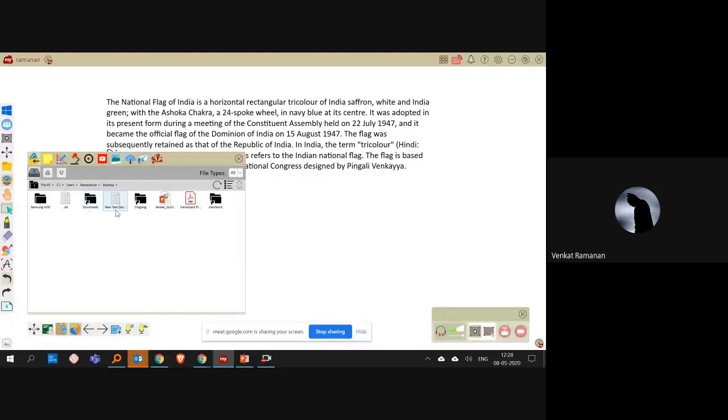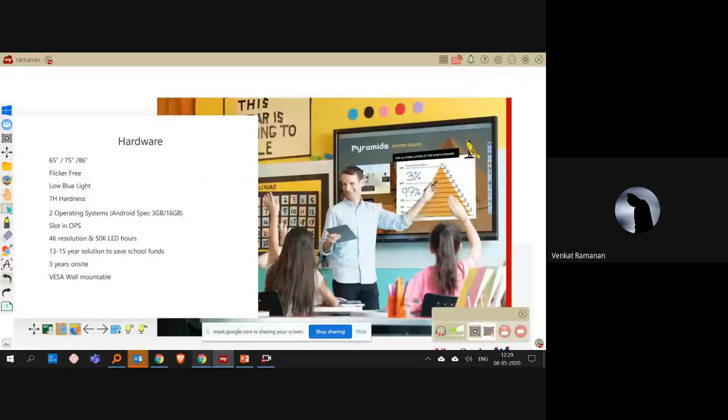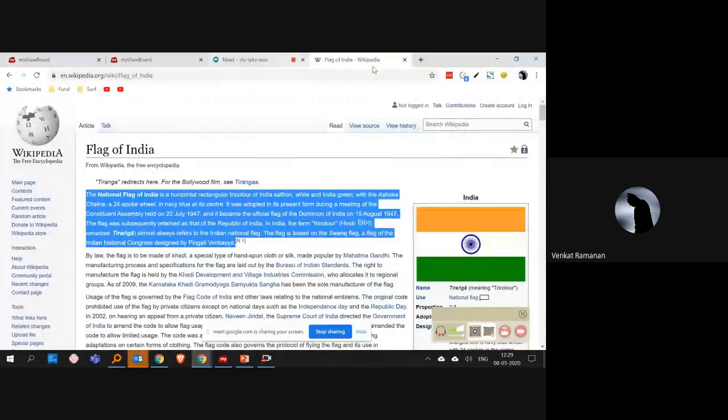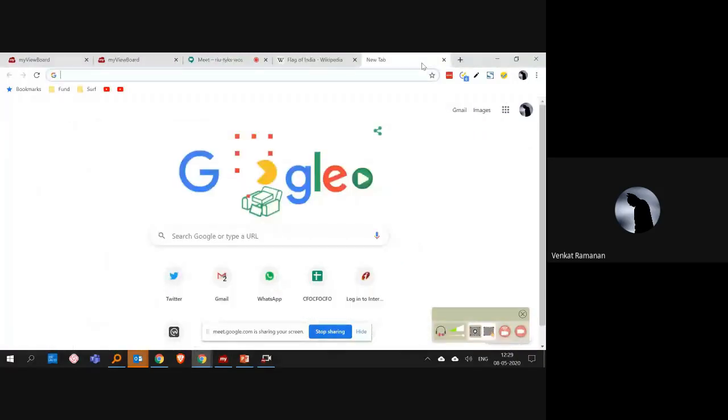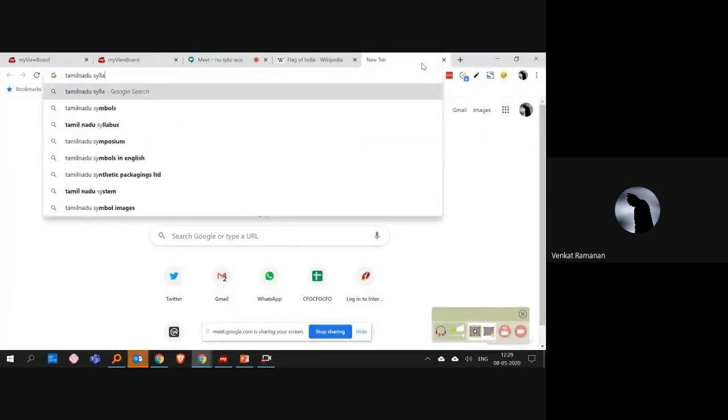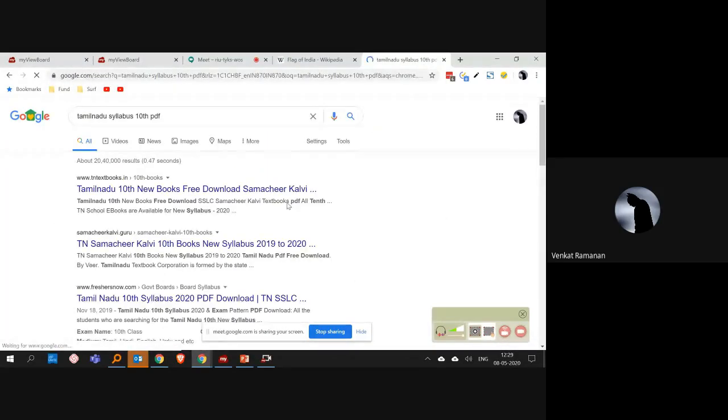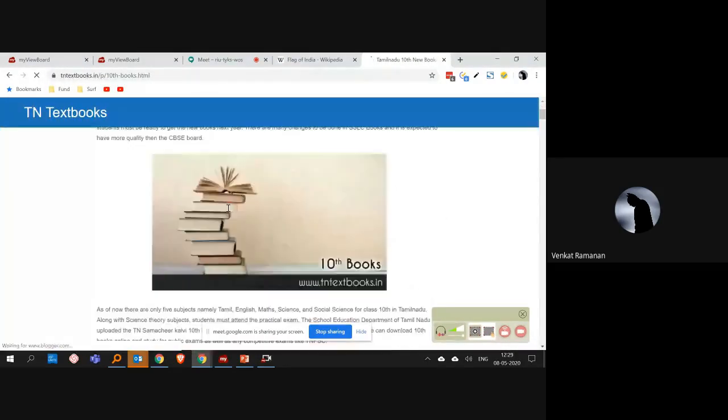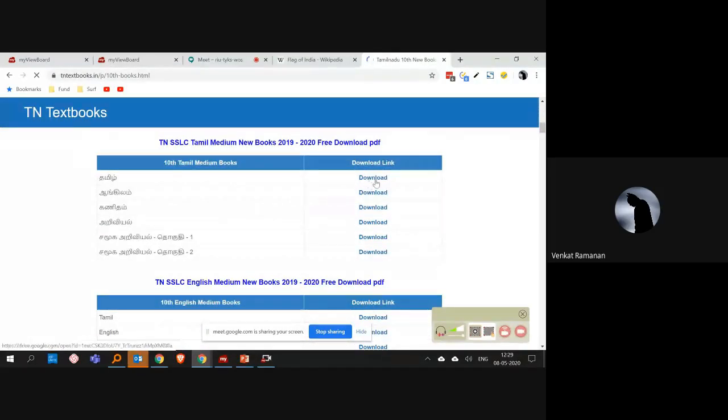So like you were seeing me dragging and dropping the text file, right? Similarly, you can also do the same thing for any different types of file. It can be a PDF. I'm just downloading a PDF, dragging and dropping a PDF from my software. Let us do it for a real-time book. So let me search for a PDF file like this, and then I can download a file. I'm not too sure whether it's available. Okay.